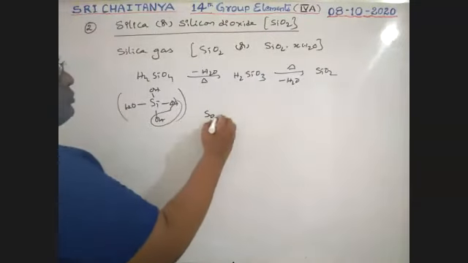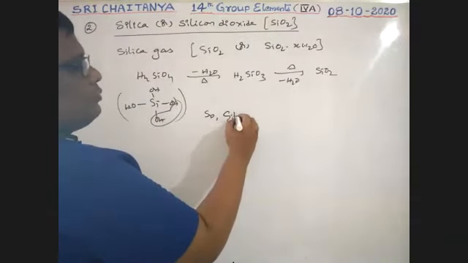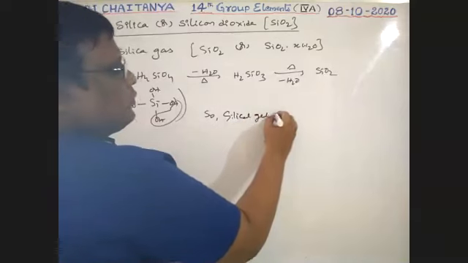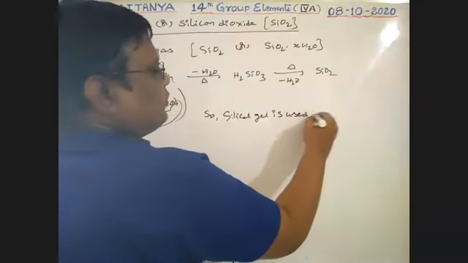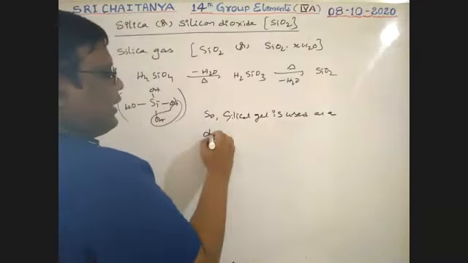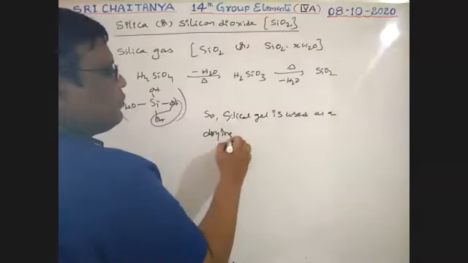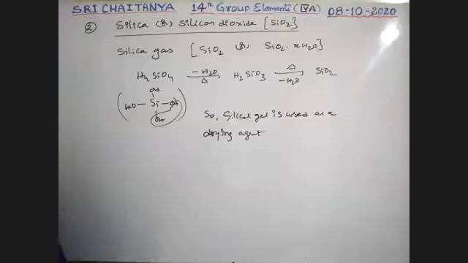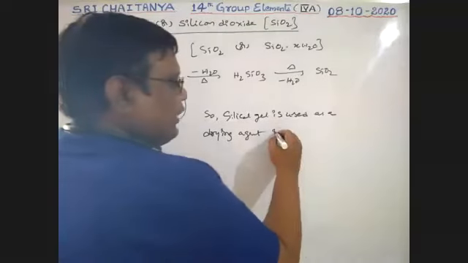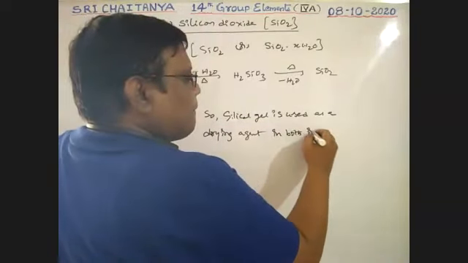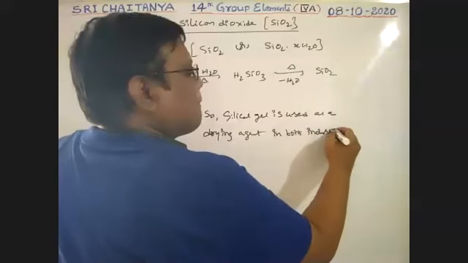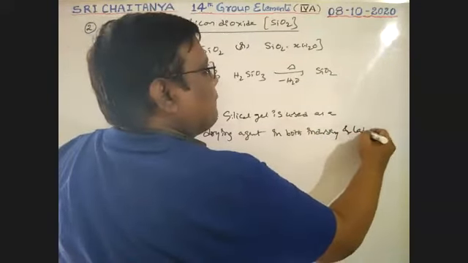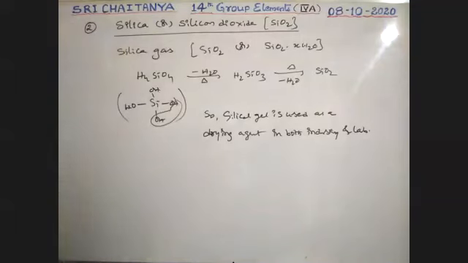So silica gel is used as a drying agent, in both industry and lab.